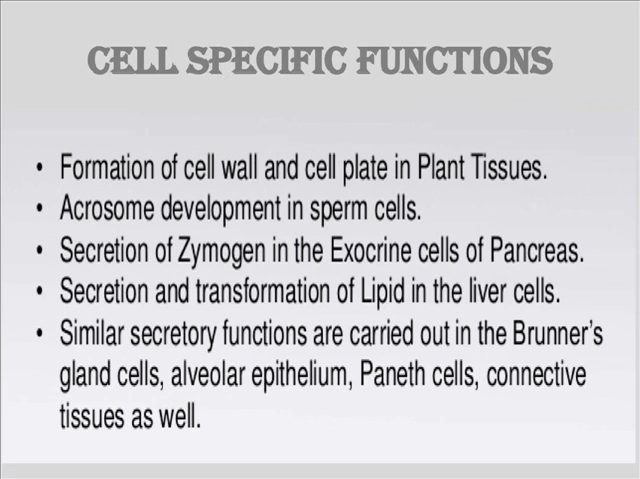The Golgi apparatus performs special functions in a few unique cells. For example, in plant cells, they help in the formation of cell wall and cell plate. In sperm cells, they help in the development of acrosome. In pancreas, they help in the secretion of zymogen into the exocrine cells. In liver cells, they help in the secretion and transformation of lipid. In Brunner's gland cells, alveolar epithelium, Paneth cells, and connective tissues, they help in the secretion.